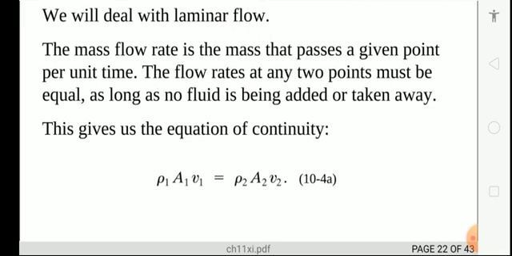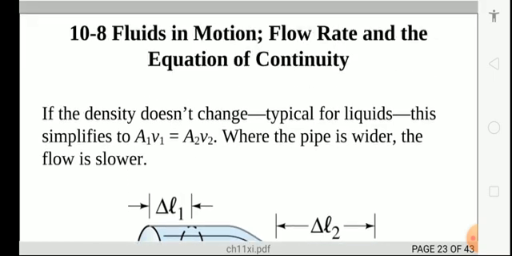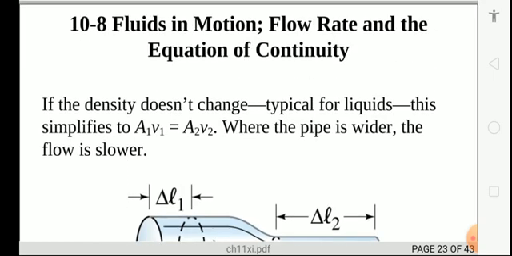First one, laminar flow. Here the mass flow is the mass that flows per unit time. The flow rates at any two points must be equal, so you can write rho A V1 is equal to rho A V2. So this will give you that equation, as I said. Now here you will learn about the equation of continuity.